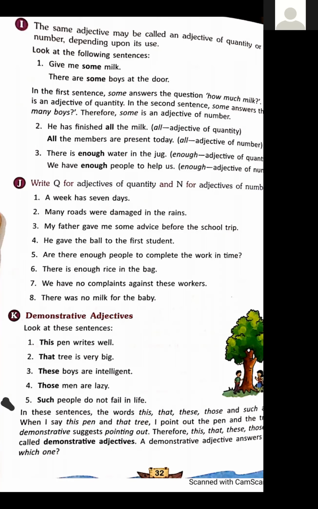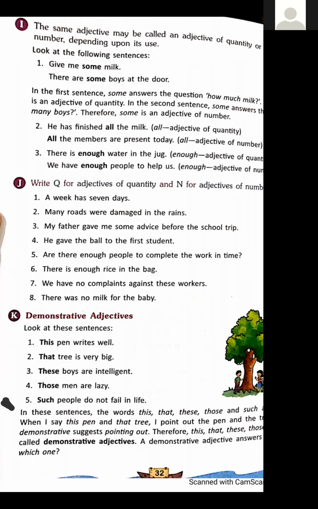And these is a plural of this, and those is a plural for that. An adjective which is used to point out some person or thing. This is the definition I am telling you. An adjective which is used to point out some persons or things is called demonstrative.